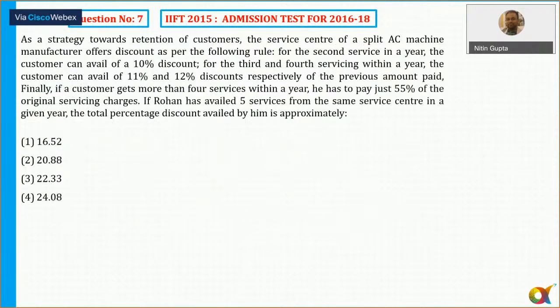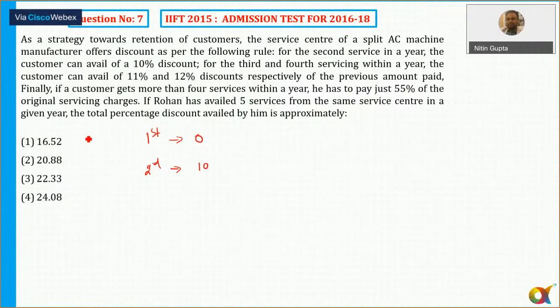So it says question number 7, a tough and lengthy question here. As a strategy towards retention of customers, the service center of a split AC machine manufacturer offers discount as per the following rule. For the second service in a year, the customer can avail a discount of 10%. So the first year, 0; second, 10%.